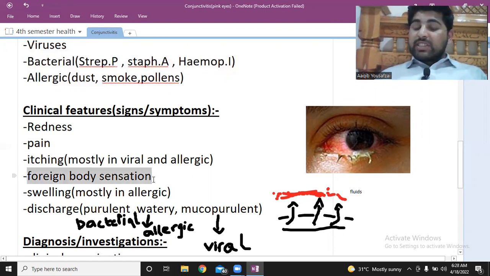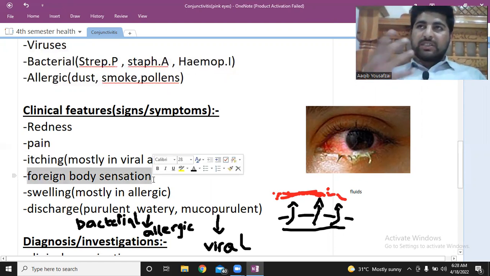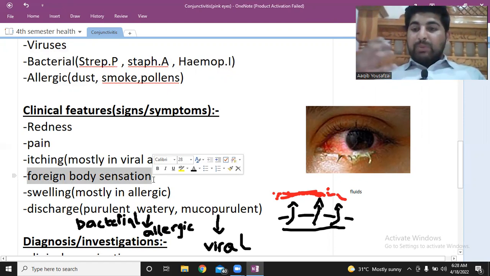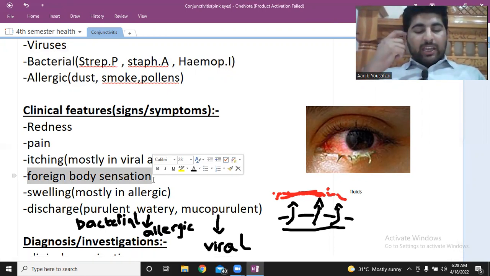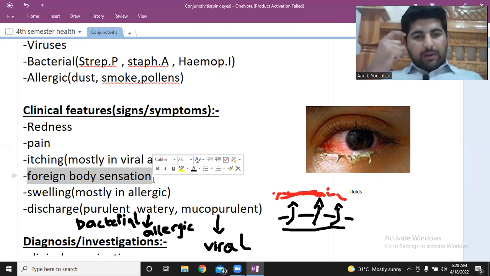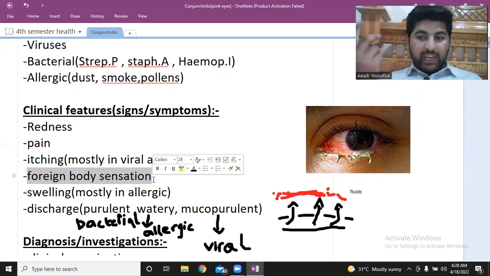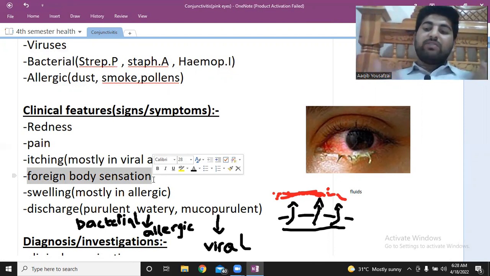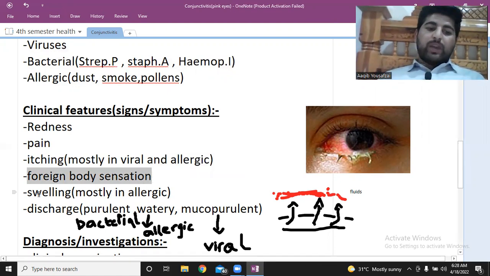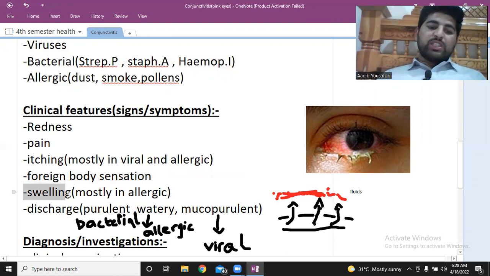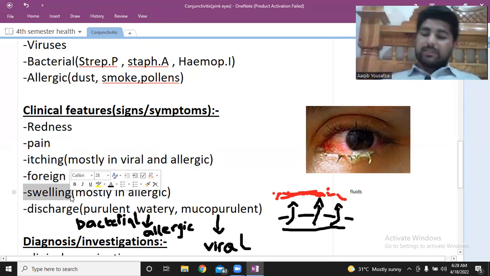Now what is foreign body sensation? Foreign body sensation is when the patient tells you that there is something solid in my eyes but I cannot pull it out, so please look into my eyes and tell me what it is. So when he feels there is something in the eyes, this is known as foreign body sensation. And after that there is swelling. So swelling is mostly in allergic conjunctivitis.